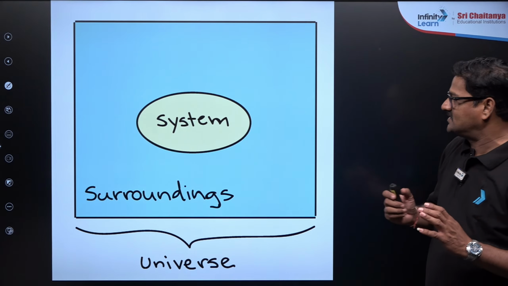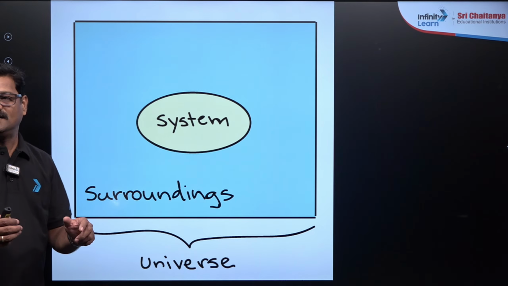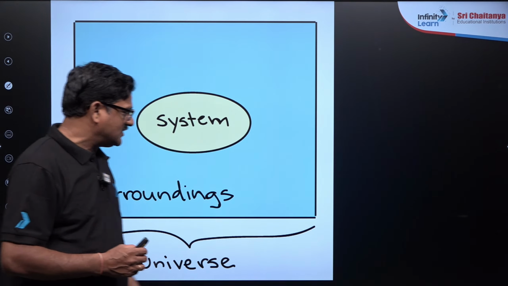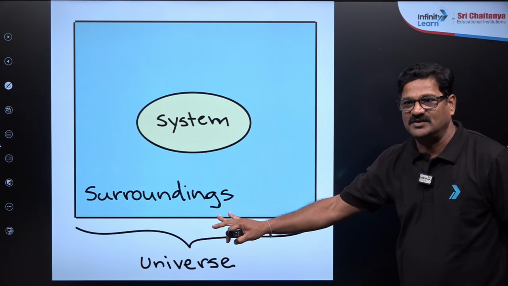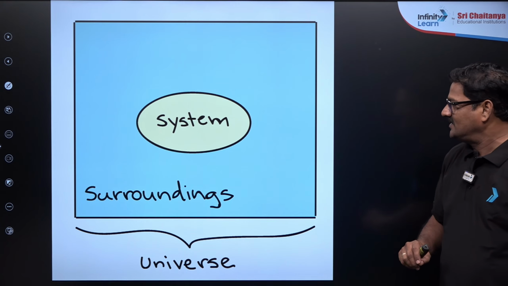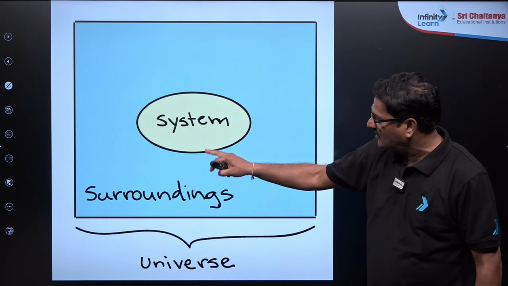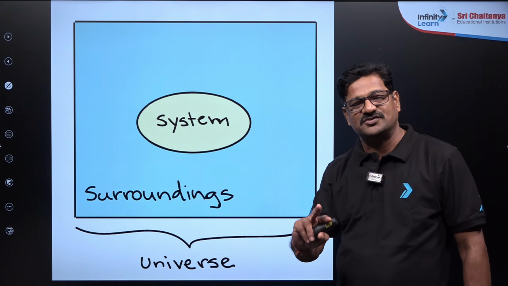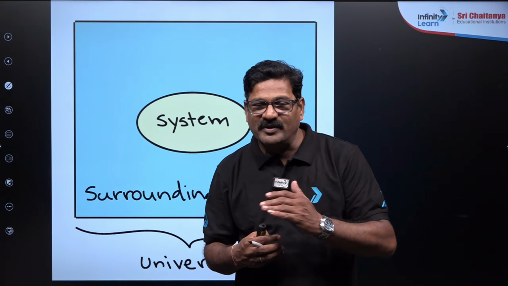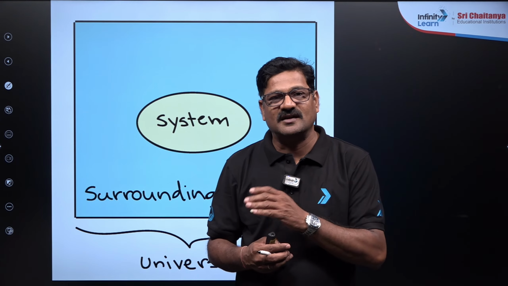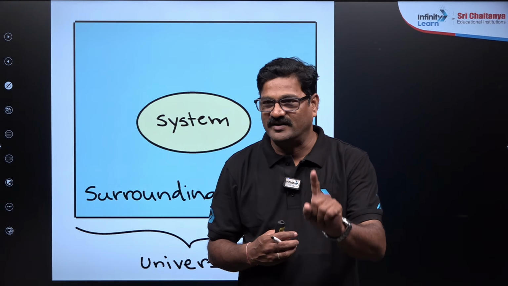Okay. Now let us see a system, surroundings and a universe. A system is a part of the universe which is under thermodynamic study. Except the system, the entire part of the universe is called surroundings. The system and surroundings are separated by a real or imaginary interface that is called a boundary. The boundary can be diathermic or adiabatic. Diathermic means it can exchange heat, and adiabatic means it cannot exchange heat. Are you getting it or not?